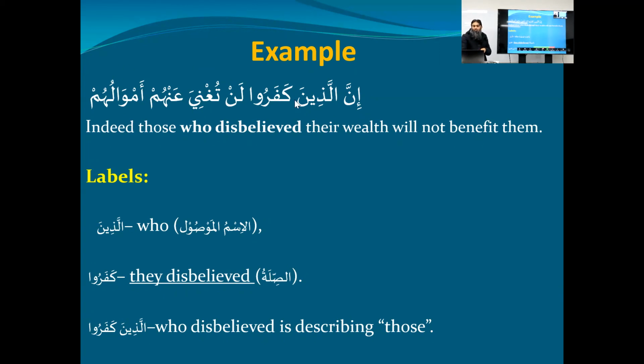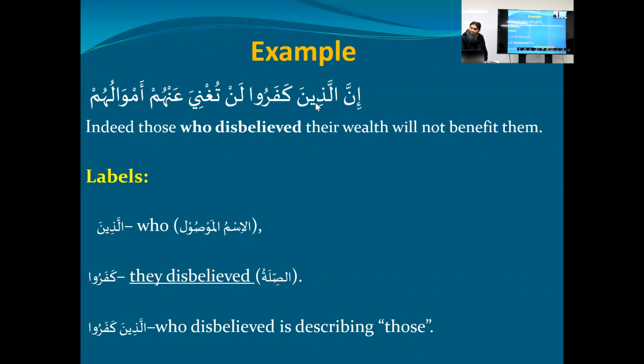Brother Abdul Bari asked whether it should be kafiruna. For now we know that kafara is madi: kafara, kafaru, kafarat, kafarata, kafarna, kafarta, kafartuma, kafartum, kafarti, kafartunna, kafartu, kafarna. Ma'azallah. So is this point clear now?